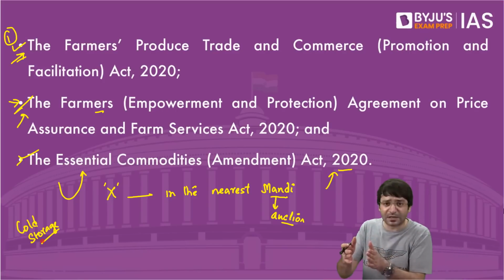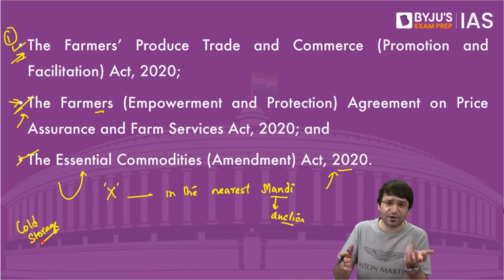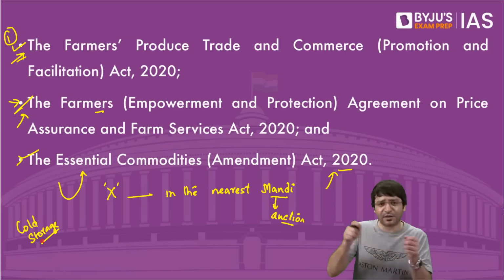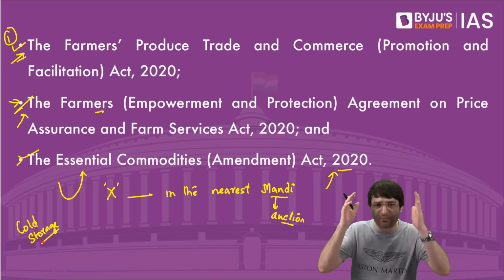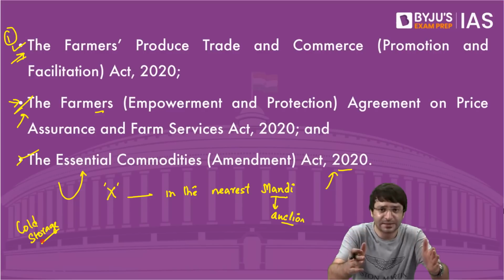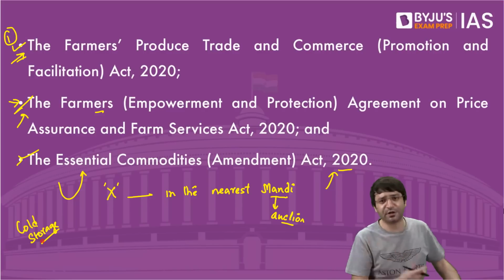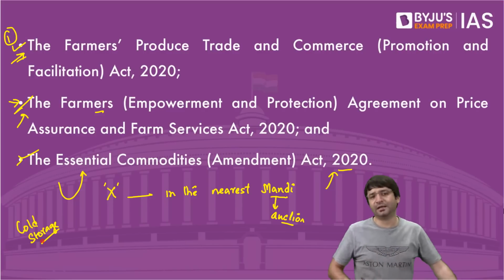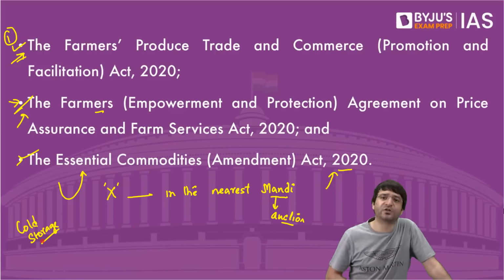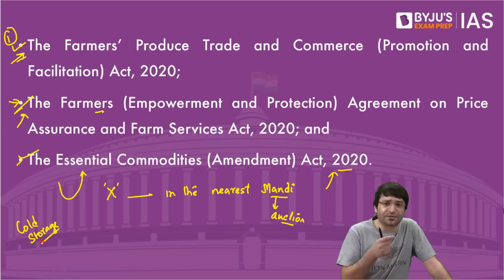Then bills were passed to replace these ordinances. These bills got the signature, assent of the President of India. The 3 farm laws became acts. Farmers protested, particularly in Punjab and Haryana, and ultimately government succumbed to their pressure and repealed the 3 farm laws.